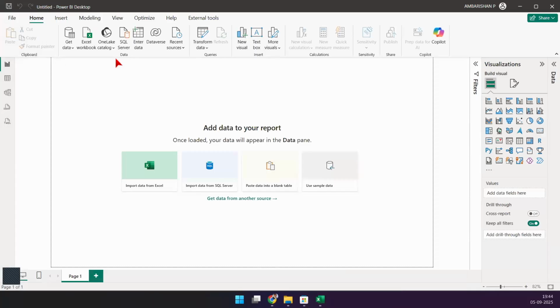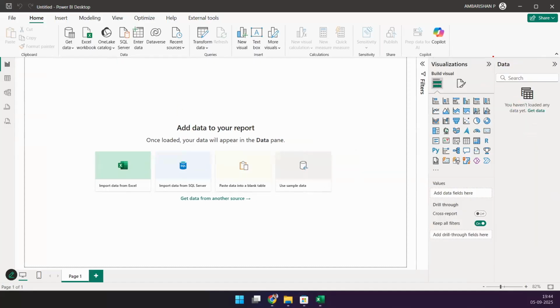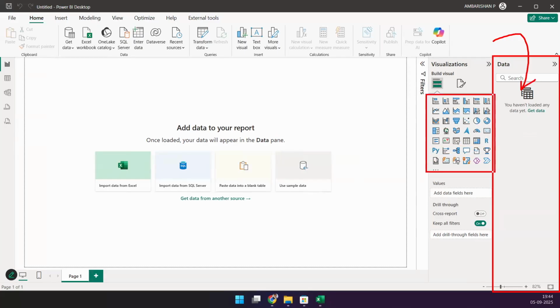I'm not going to go into too many details, but let's just focus on what we need and move on. We have a data pane here where the data will be loaded once it comes into Power BI, and a visualization pane here. I'm going to show you how easy it is to create visualizations. But you may have all the troubles in the world that will stop you.